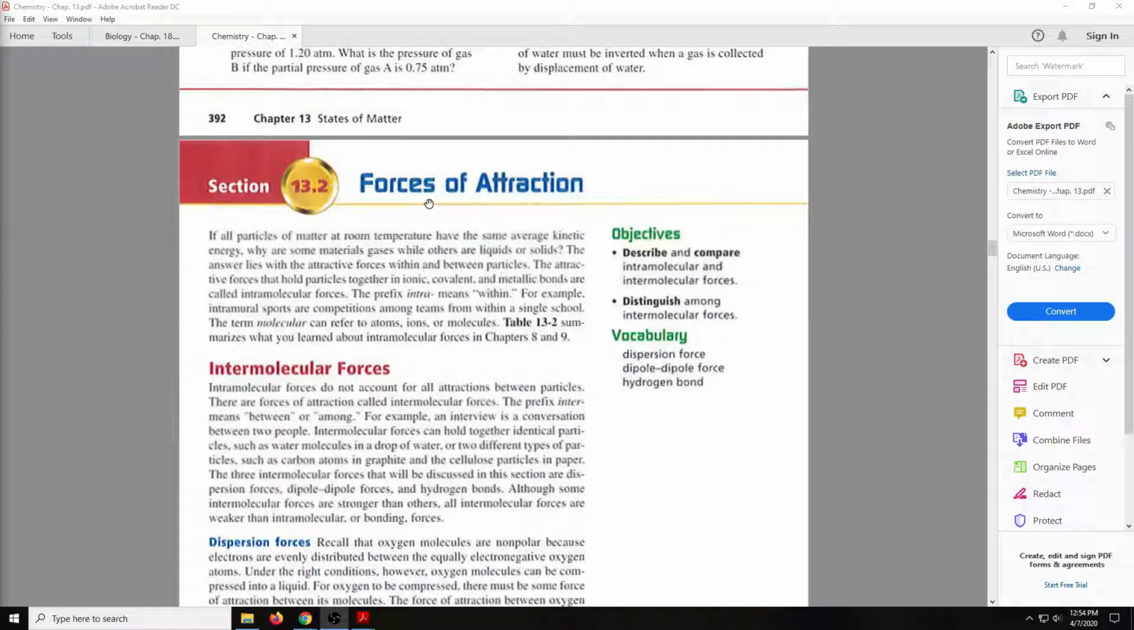So if all particles of matter at room temperature have the same average kinetic energy, why are some materials gases while others are liquids or solids? A piece of metal is solid at room temperature, but water is liquid at room temperature. They're the same temperature, so why are they different states of matter, yet they have the same average kinetic energy? What it comes down to is that there are forces between molecules that we need to consider.